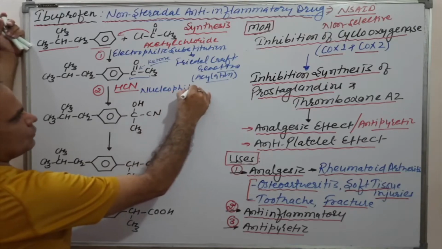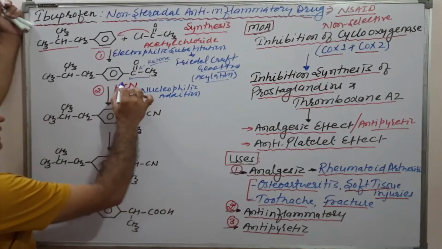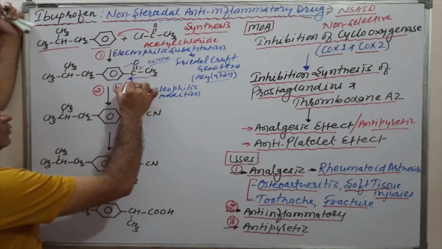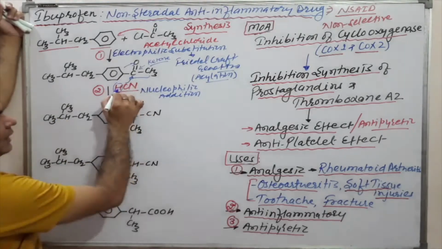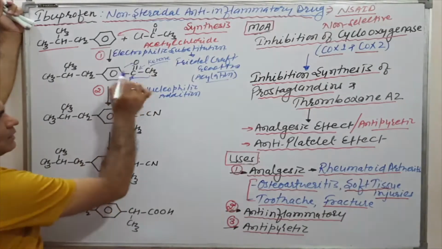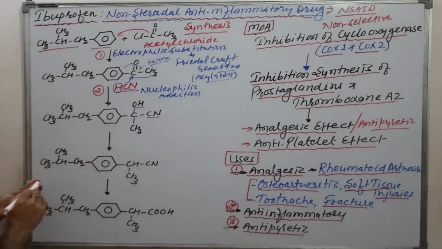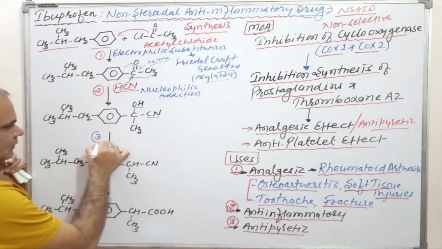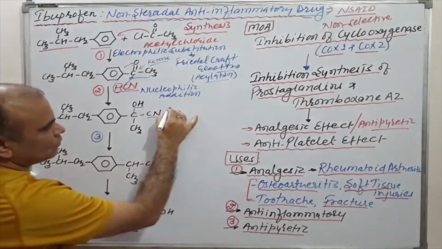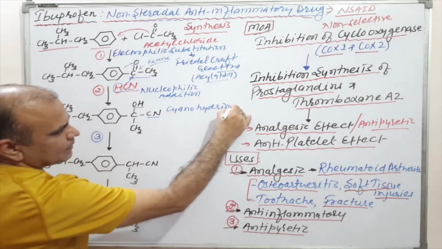Here, H goes directly to the oxygen and C goes directly to the carbon. Means if H comes to the oxygen, it will convert to OH. If CN comes here, that is directly a carbon-carbon bond. Here, in the next stage, that is the third stage, this is the cyano derivative having OH. This is known as the cyanohydrin derivative.